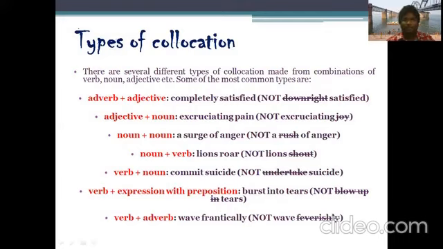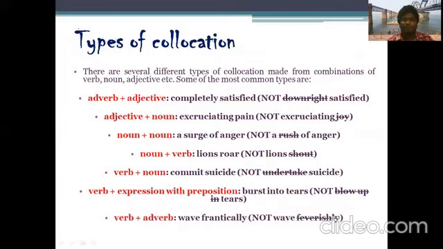Right, next, see noun plus verb. Sometimes a noun and a verb go together. So we should say lions roar. We should not say lions shout. Okay, lions never shout, my dear. They always roar. Okay, lions roar. That is how we have to say it.